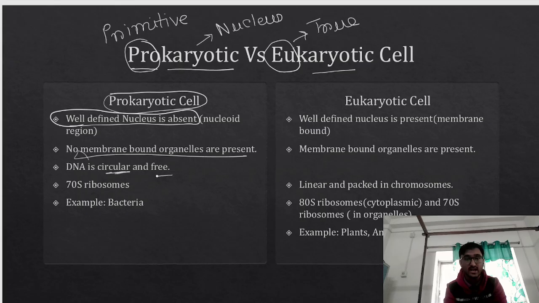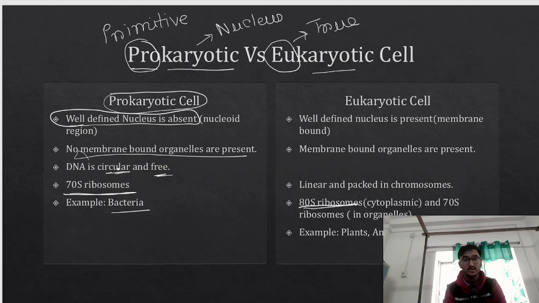DNA is circular and free. Prokaryote example will be bacteria. In case of bacteria, we have circular DNA, and this DNA is free. And one more very important feature is 70S ribosomes. In case of prokaryotic cell, we have 70S ribosome, whereas in case of eukaryotic cell, we have 80S ribosome.